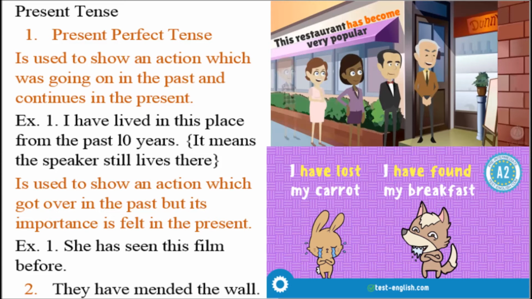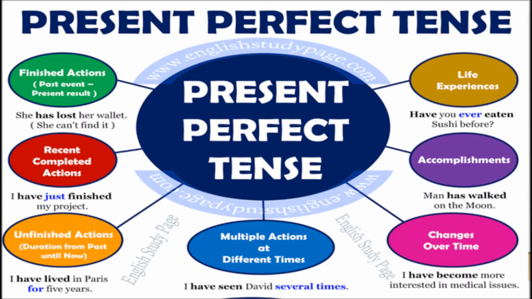As you can see, present perfect tense is used to show a finished action, recently completed action, unfinished action, multiple actions at different time, changes over time, accomplishments, and life experiences.